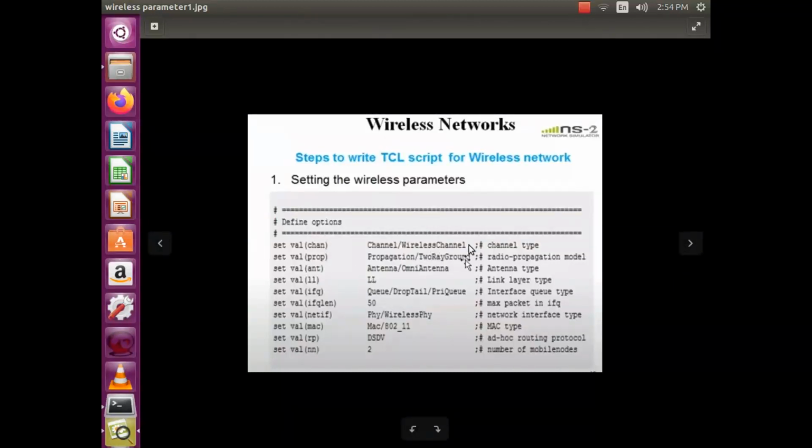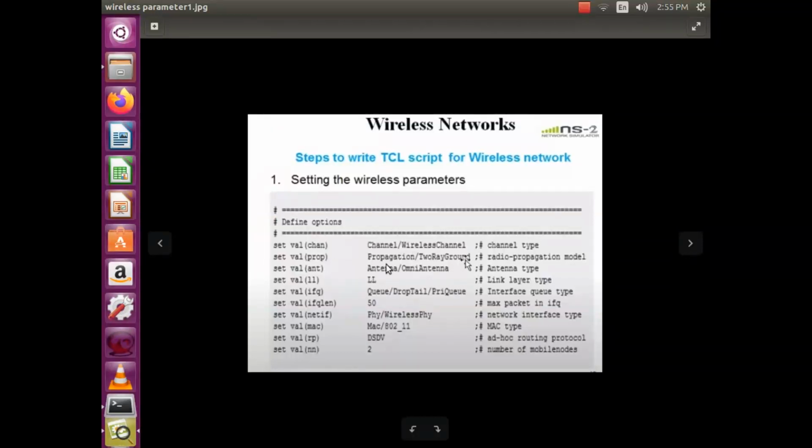The channel type is wireless channel. Wireless channel is a subclass under the channel class. So you are creating one variable CHAN, and the command SET is used to create this CHAN under this class.